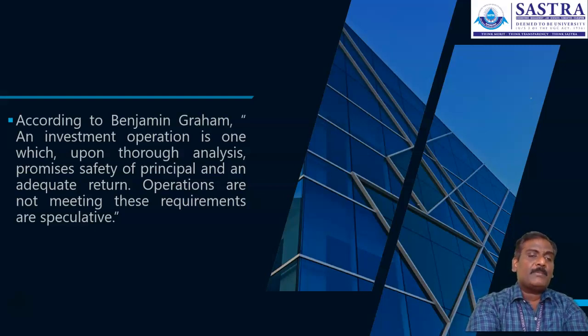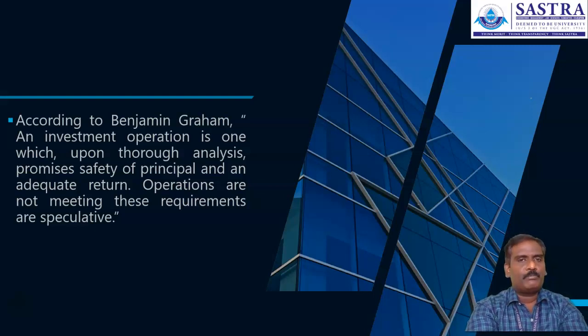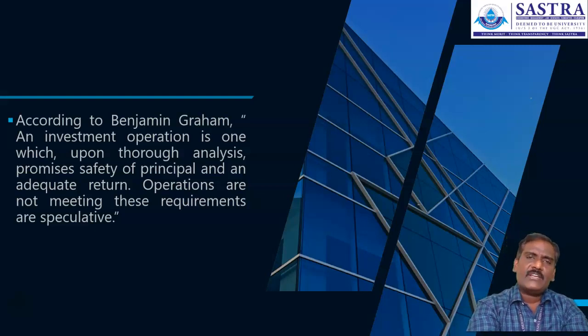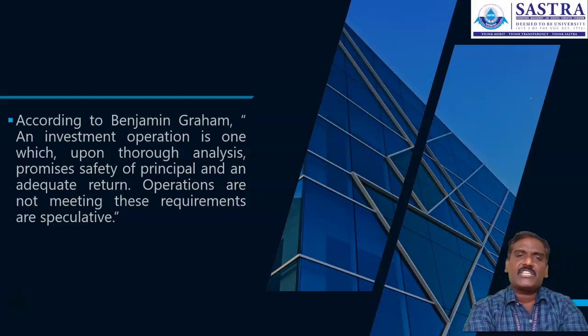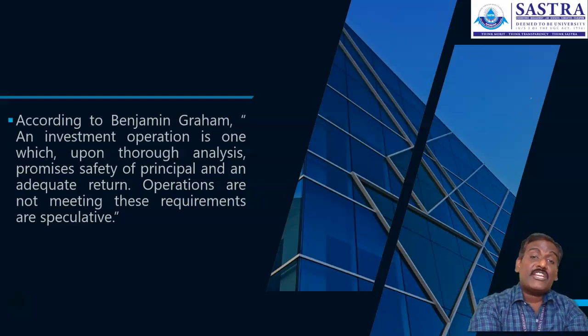And the third important aspect: provide adequate returns on the investment. The returns are classified into two different types, current returns and capital appreciation. These are the components of total return. The total return is arrived at by summing the current return plus capital appreciation. That should ensure that at least an adequate return can be provided.